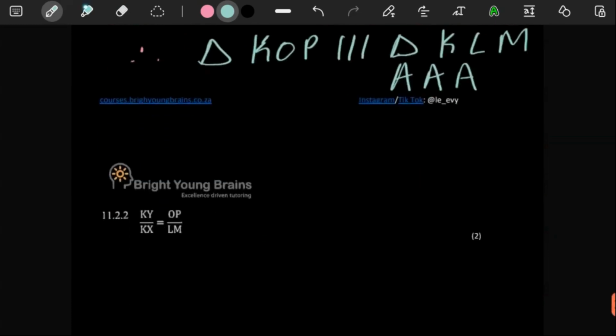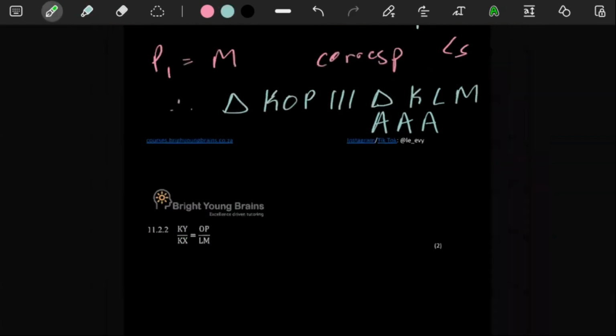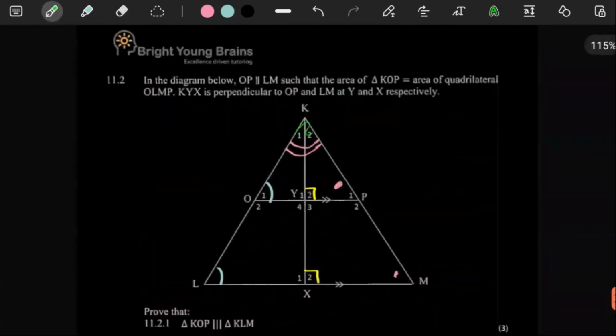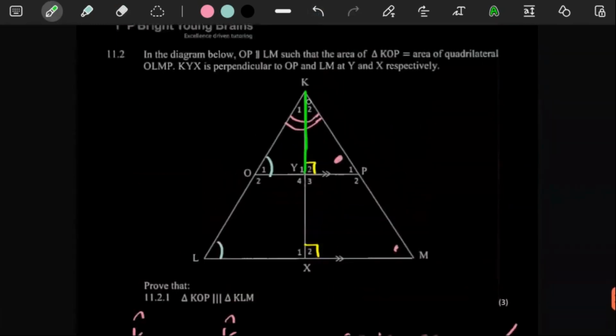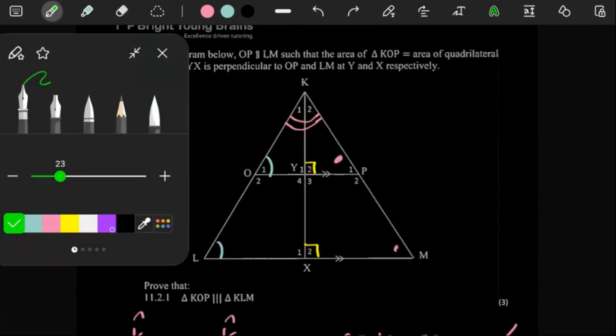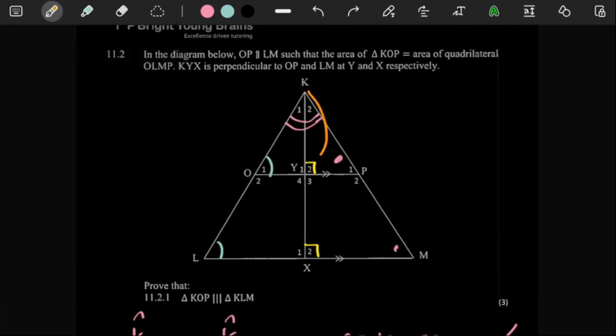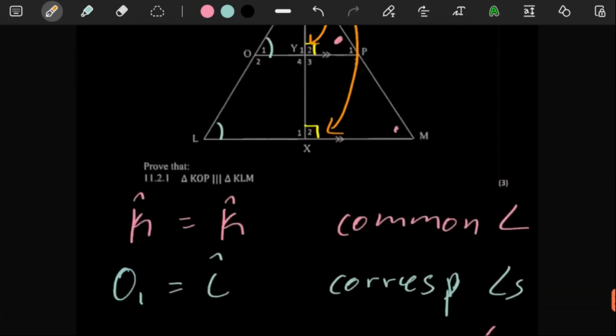For 2 marks here, they said we should prove that KY over KX is equal to OP over LM.